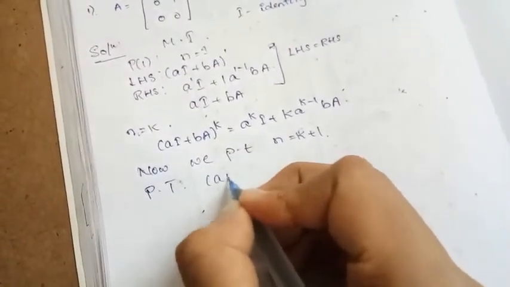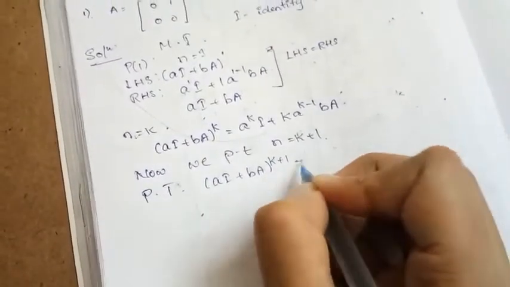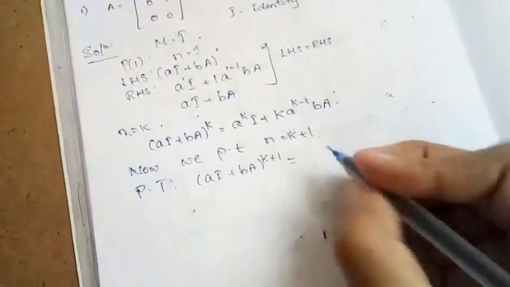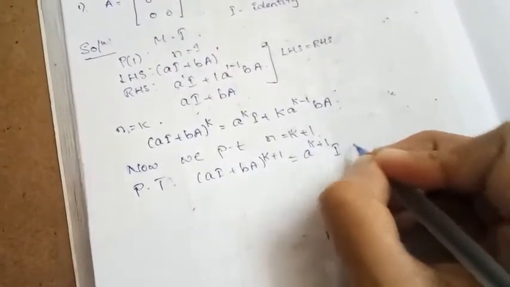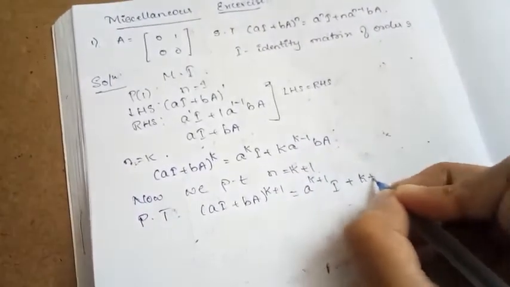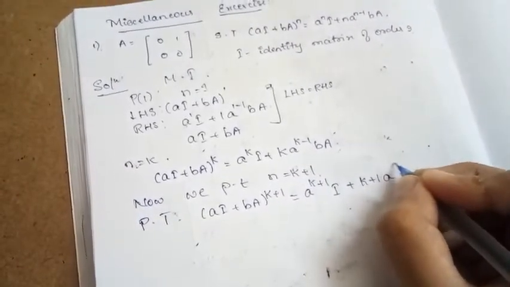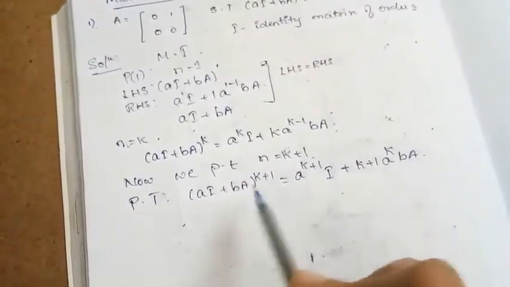That is, (aI + bA)^(k+1) = a^(k+1) I + (k+1) a^(k+1-1), which becomes k, bA. So we need to prove this.